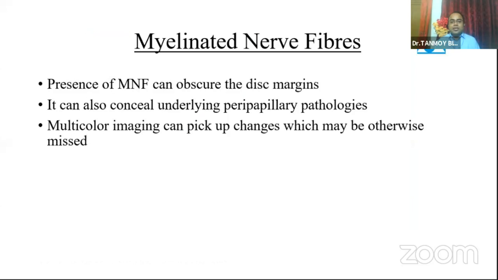So multicolor imaging can also be helpful in cases of myelinated nerve fibers. The presence of myelinated nerve fibers can obscure the disc margins. It can conceal underlying peripapillary pathologies. Multicolor imaging can pick up changes which may be otherwise missed.